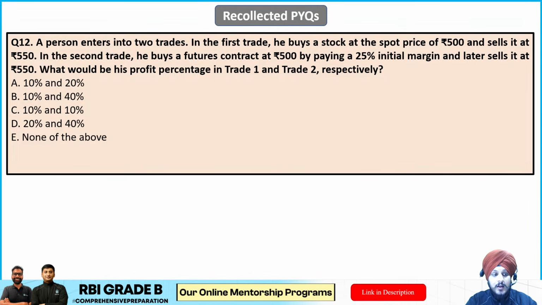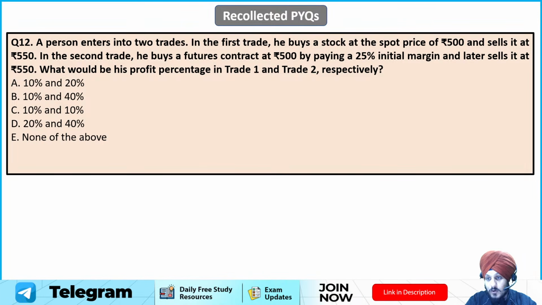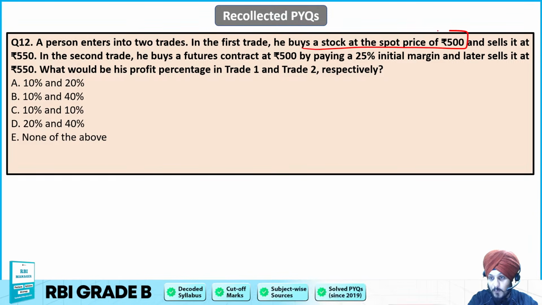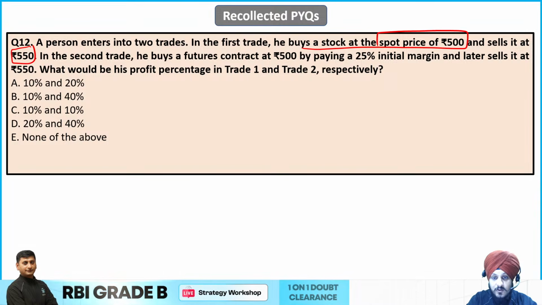Take your time. A person enters into two trades. In the first trade, he buys stocks at the spot price of rupees 500. So what he has done, he has purchased a stock at the spot price of rupees 500 and sells it at rupees 550. And in the second trade, he buys a future contract at rupees 500 by paying 25% initial margin.